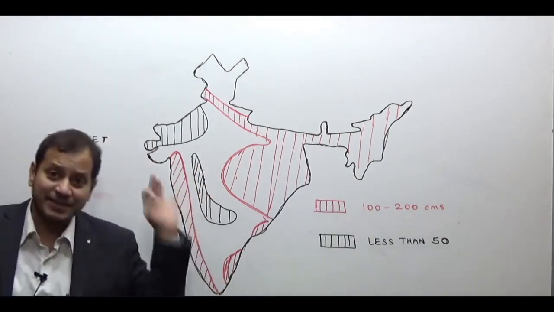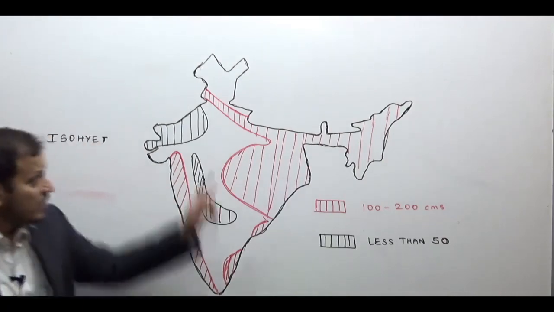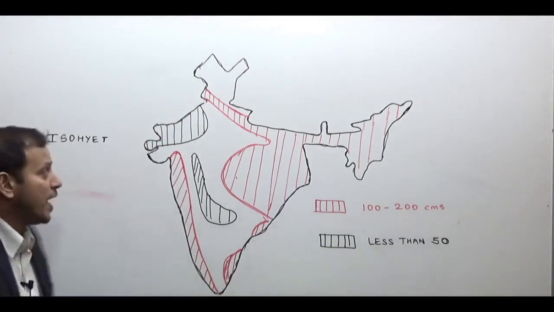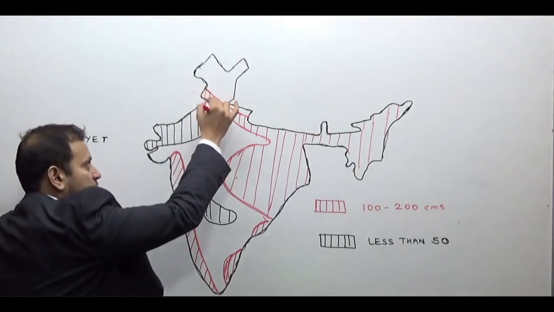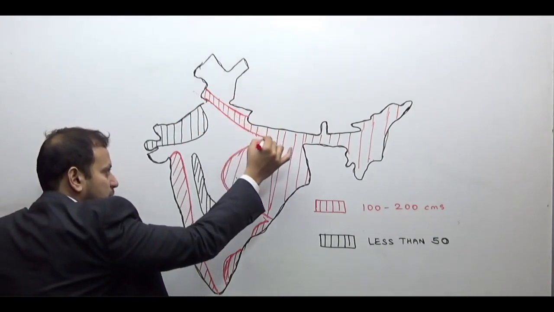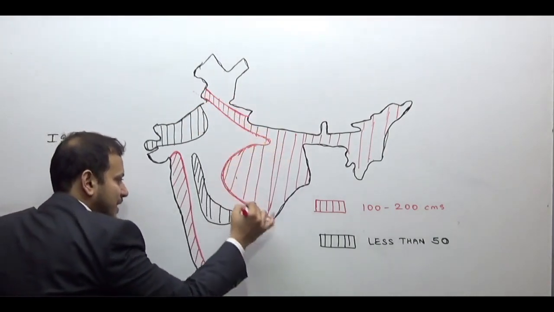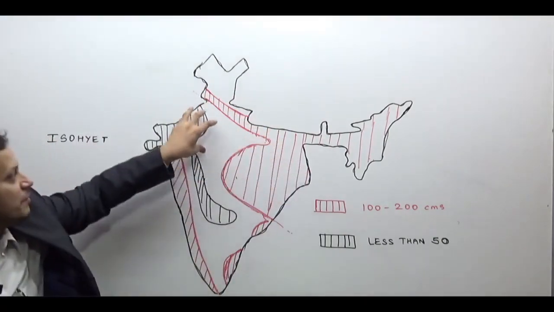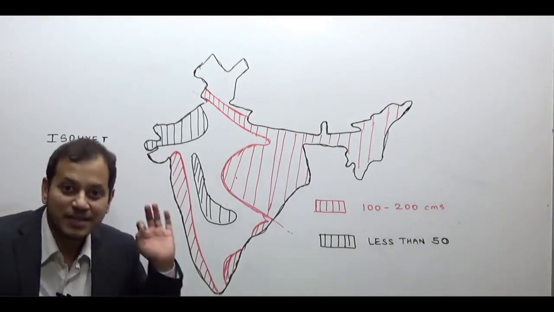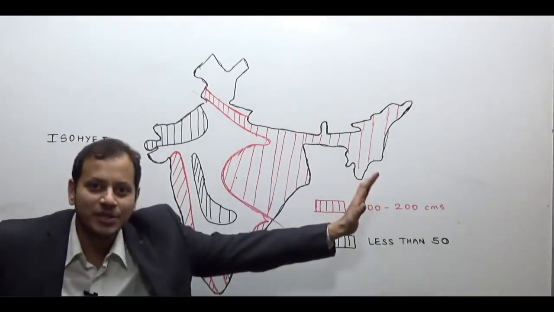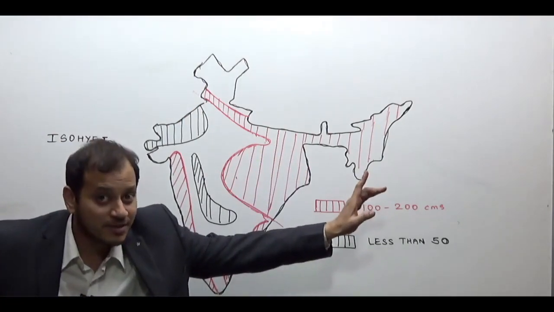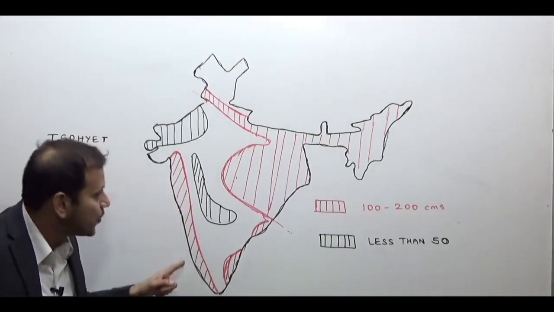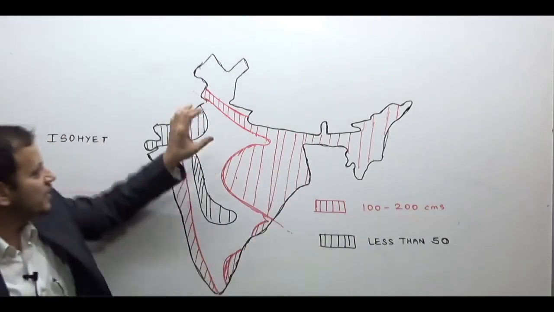If you remember even these lines, this 100 centimeter isohyet which I am drawing now, which I am taking my marker over, is a difference between the rice growing regions of India and the wheat growing regions of India. It is a dividing line between the rice growing regions of India to the east and the wheat growing regions. Rice growing regions, wheat growing regions.